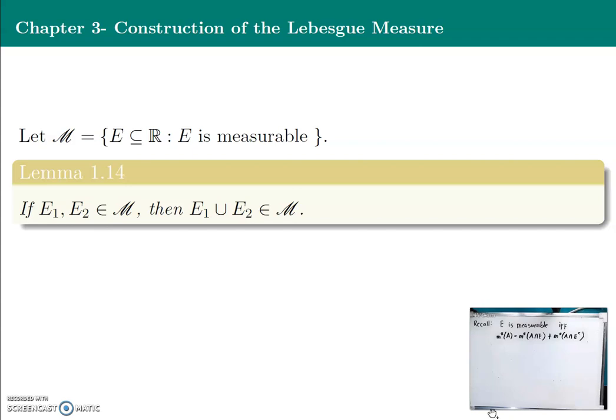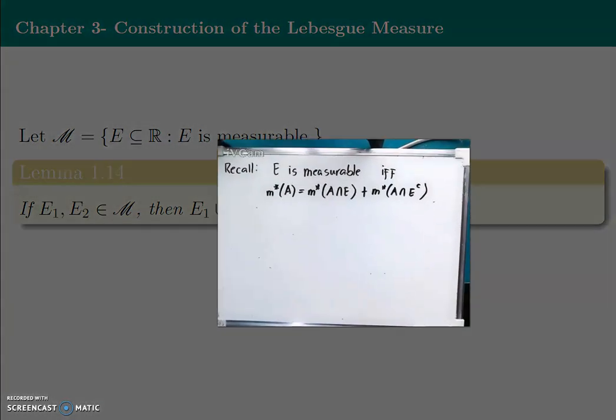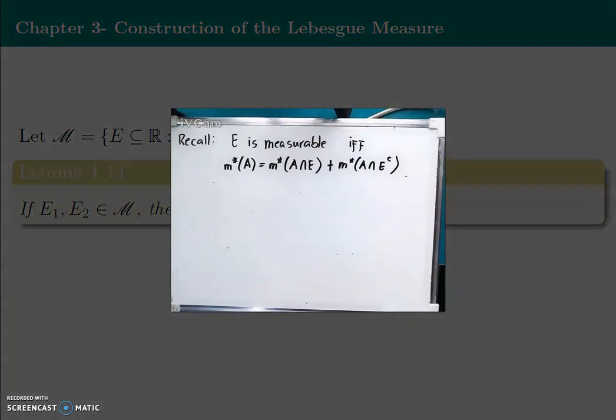So in that case, we will use that the Lebesgue outer measure of A is equal to the Lebesgue outer measure of the intersection of A and E1 plus the Lebesgue outer measure of the intersection of A and the complement of E1, and the same with E sub 2.